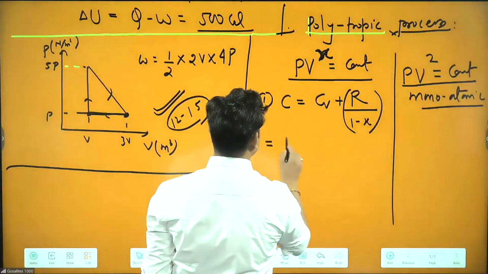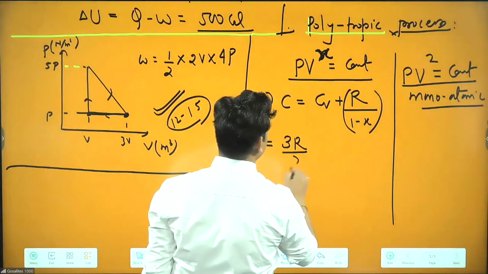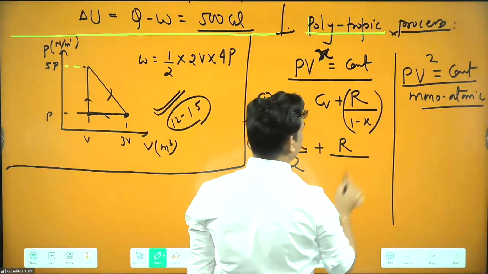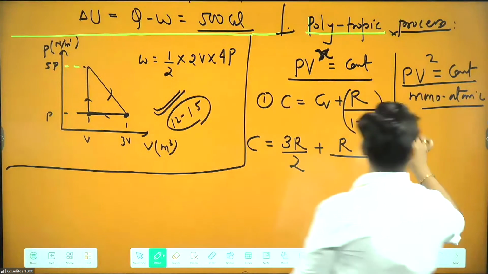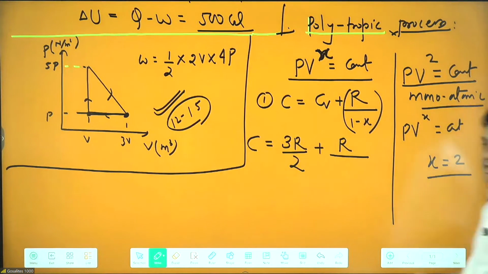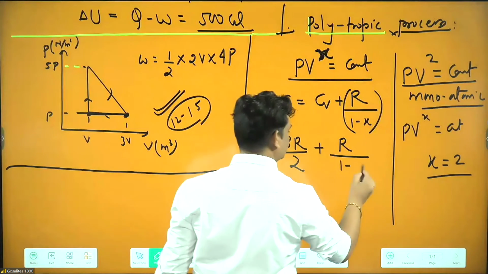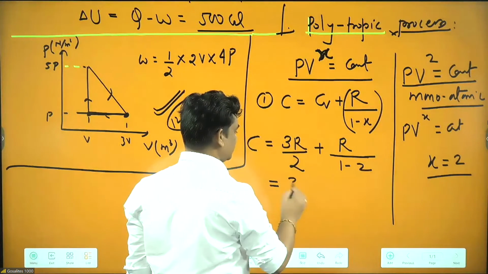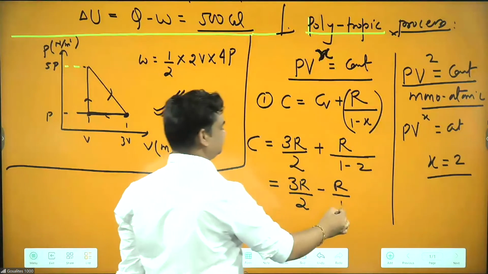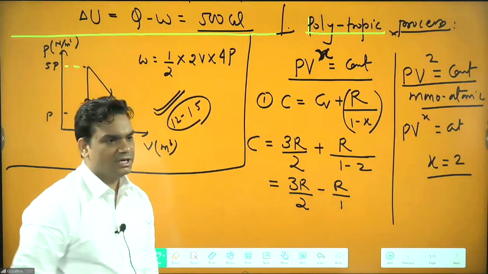CV is 3R by 2 for the monoatomic gas, plus R divided by 1 minus X. You can say PV power X equal to constant. In this one, X is 2, so we put 1 minus 2 here. So we get 3R by 2 minus R. We can answer this one.